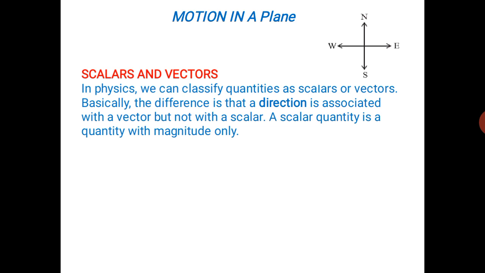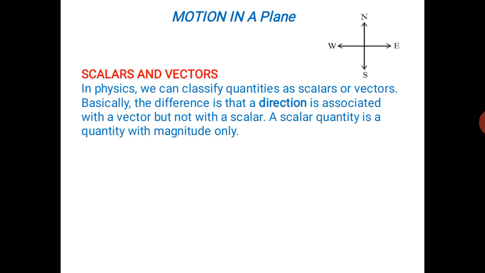And some quantities are meaningless without the direction, and those are expressed as magnitude along with direction; then only it gives a particular meaning. Such quantities we call vectors. So in physics we can classify quantities as scalars or vectors.